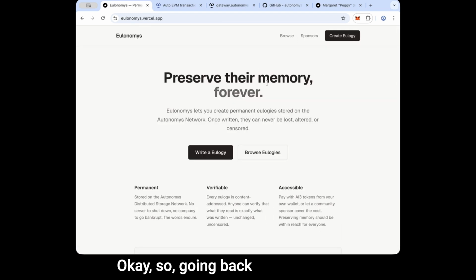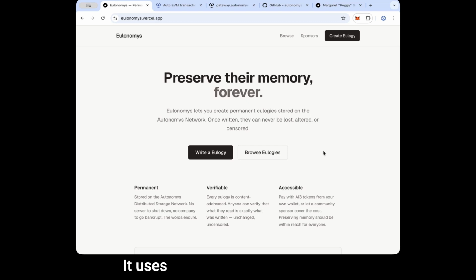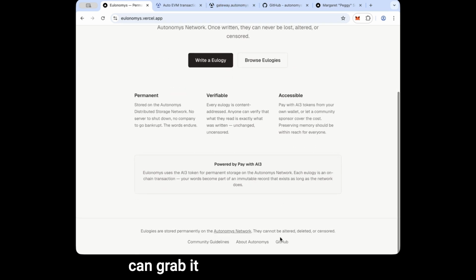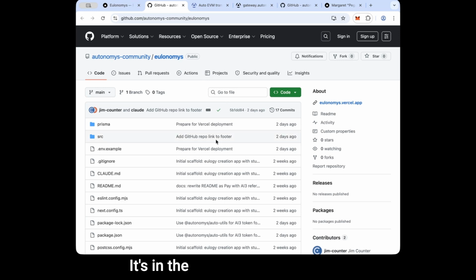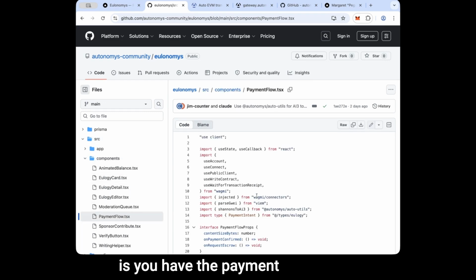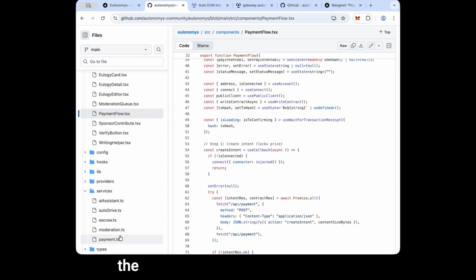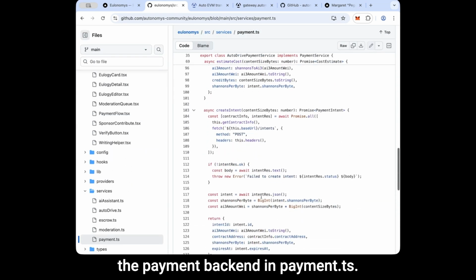Okay, so going back to the overview, what this application is Next.js. It uses Prisma and Neon Postgres. It's deployed on Vercel. Obviously, it's backed by the AutoDrive SDK for uploads, and the content is stored permanently on the DSN. The repo, as I mentioned earlier, you can grab it from the bottom here. We'll go through here again. It's in the Autonomous community org, and it's under Eulonomys. So some interesting places to look if you want to see exactly how this works is you have the payment flow UI in payment flow TSX, and you also have the payment backend in payment.ts.